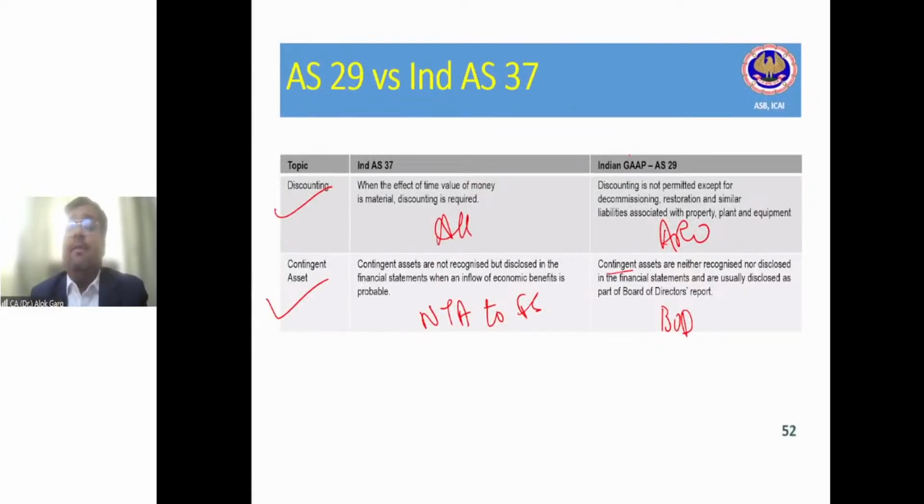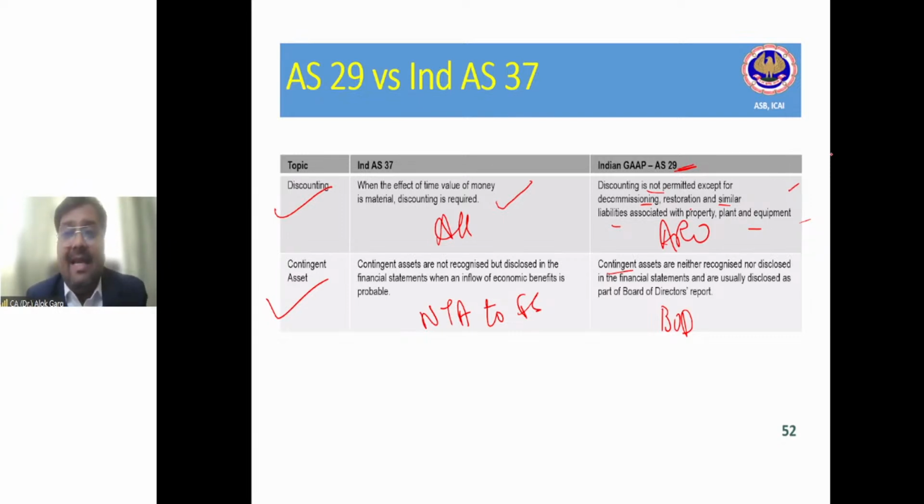Let's discuss the difference between AS 29 versus Ind AS 37. So in Accounting Standard 29, this discounting was not there, right? But in March 2016, discounting was permitted for asset retirement obligation. But in Ind AS 37, whenever the effect of time value of money is material, discounting is required. But in IGAAP, in accounting standard, discounting is not permitted except for decommissioning, restoration, and similar liabilities associated with PPE.